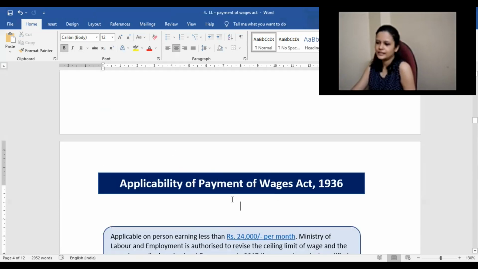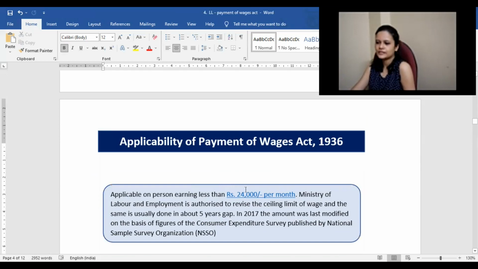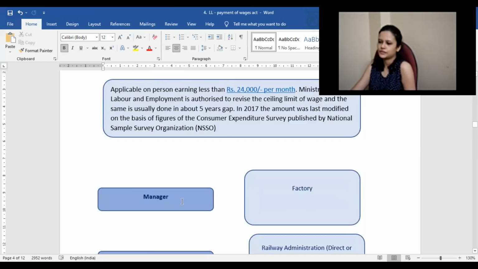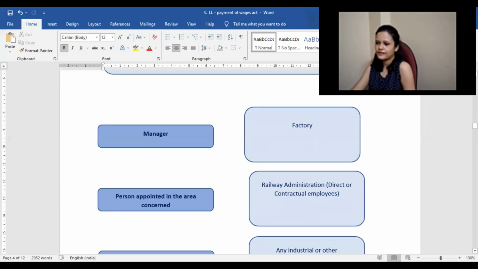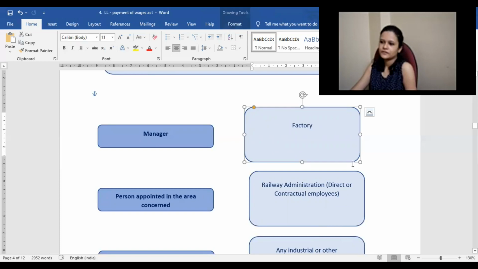Okay, so basically this act will apply to anyone who is earning below this amount. Now, anyone means where that person is working. So there are basically these 5 groups of industries or areas of work, we can say. First one is factory, someone who is working in a factory.